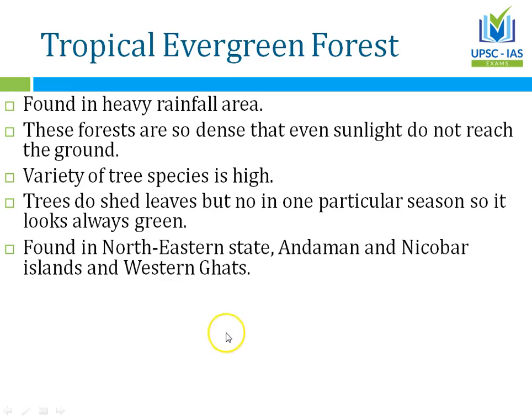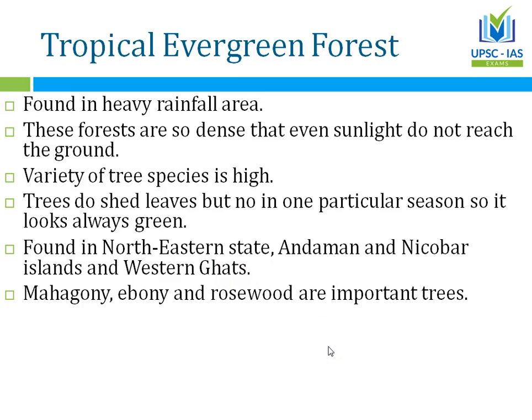Now you know what is Western Ghats, so I'm not going into detail. Important trees are mahogany, ebony and rosewood. These trees are evergreen, so they work as a permanent carbon sink.